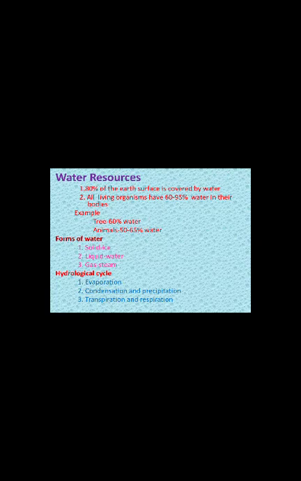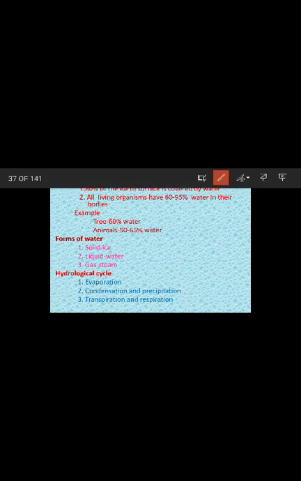Now we are going to see about the water resources. 80% of Earth's surface is covered by water. All living organisms have nearly 60 to 95% of water in their bodies. A tree contains 60% of water. In animals, there will be 50 to 65% of water.